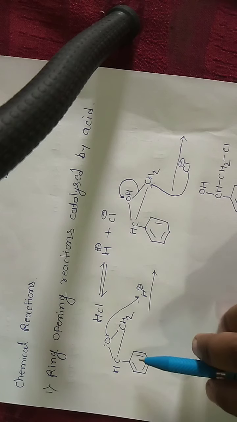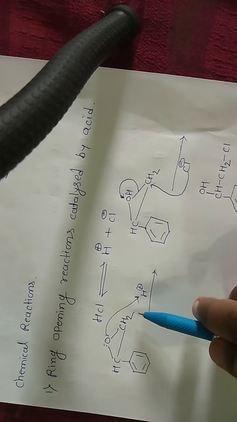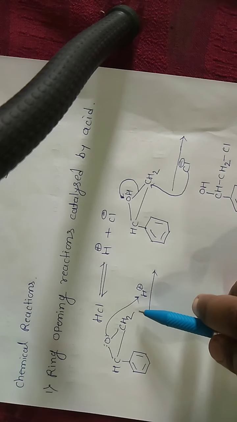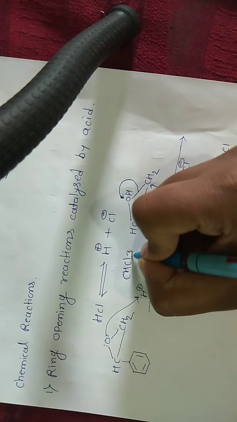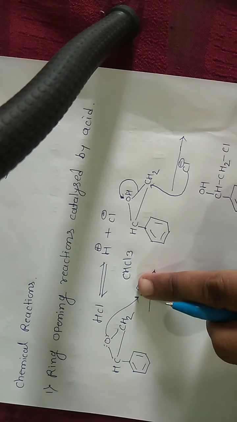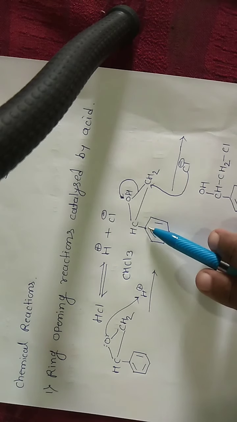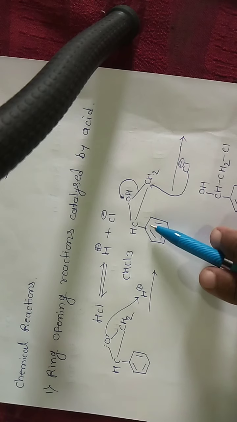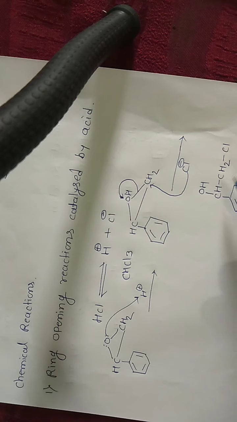When styrene oxide is reacted with acid, HCl, in the presence of CHCl3, trichloromethane, epoxide ring opening takes place. It is on the more substituted side to give 2-chloro-1-phenylethanol.